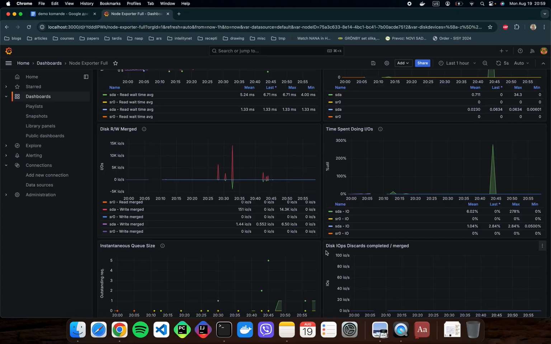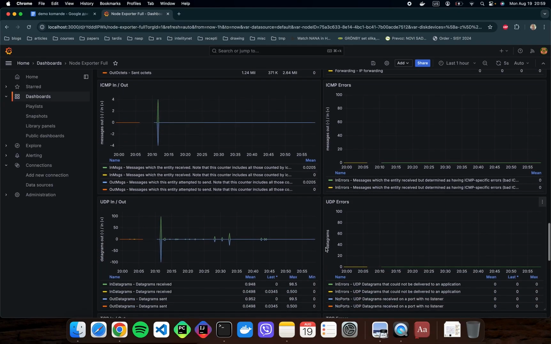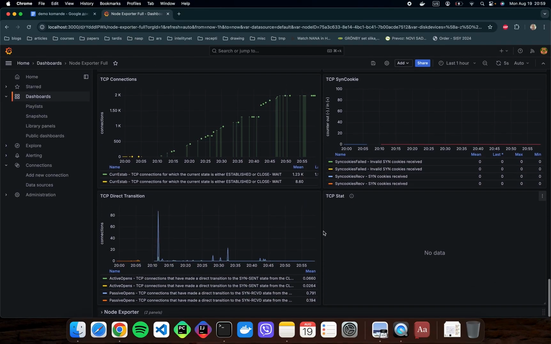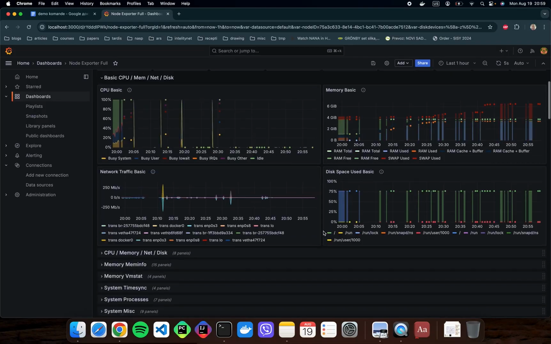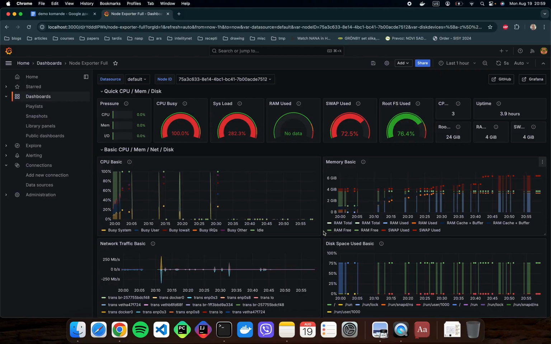And as we can see, this node is particularly loaded with traffic and with processing. So a bunch of metrics are available here, and the users can utilize all these metrics and apply what is needed for the node, maybe add some more resources or transfer the applications or something like that. So basically Grafana is used as a visual tool that is a little bit easier to follow than what we can do with the traditional CLI.